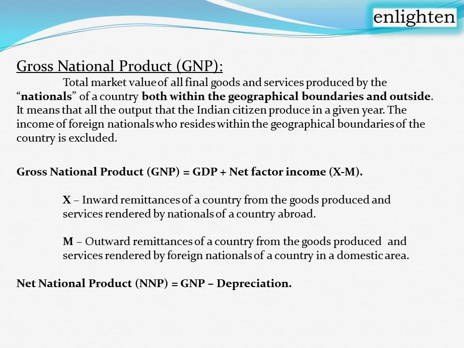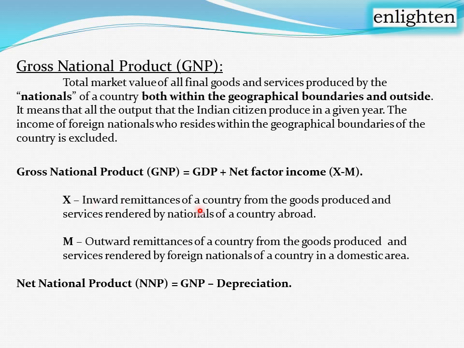But here it is the opposite of GDP. Here, irrespective of the physical boundary, we consider the earnings of all Indians residing within the geographical boundary of India, and also the Indians engaged in economic activities all over the world. So the total earnings of Indian citizens irrespective of the physical boundary is considered as gross national product. In that, the earnings of foreign citizens within the geographical boundary need to be excluded. So gross national product is equal to GDP plus net factor income. Net factor income is X minus M.